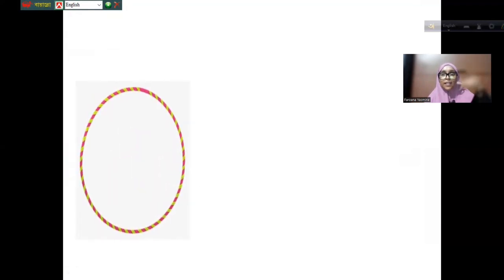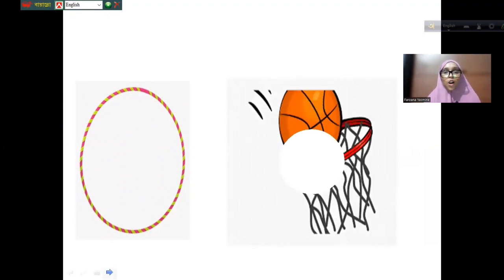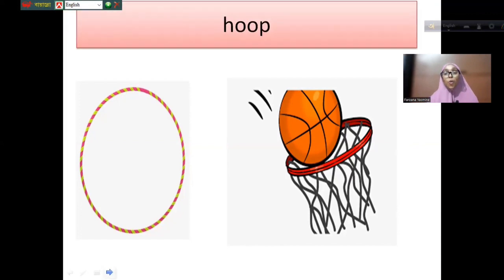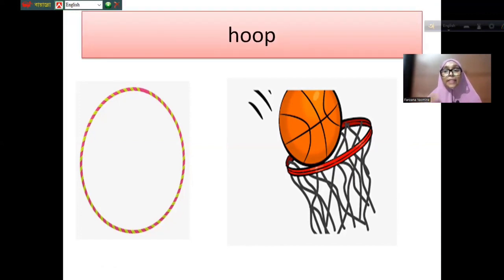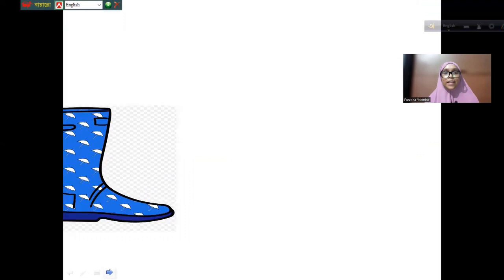What is this? This is like a ring, right? This part is called, what is the name of this? Hoop. The hoop means a ring, and it can be made of wood, plastic, or other materials. So this part is called hoop. Let's see the next one.